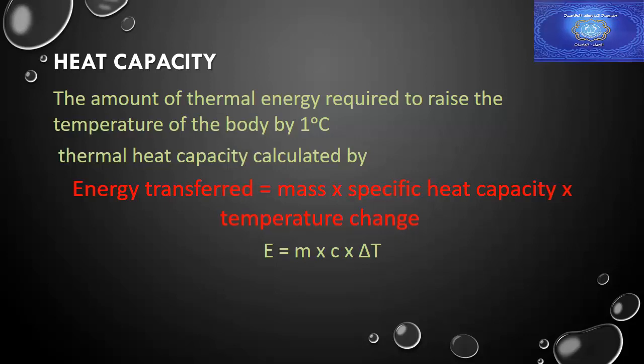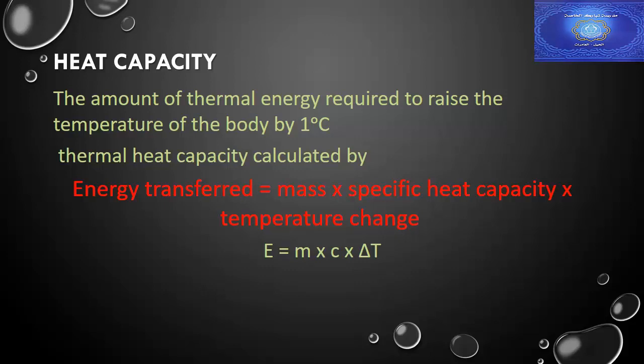Calculating thermal heat capacity. Thermal heat capacity is defined as the amount of thermal energy required to raise the temperature of the body by 1 degree Celsius. It can be calculated by: energy transferred equals mass times specific heat capacity times temperature change.